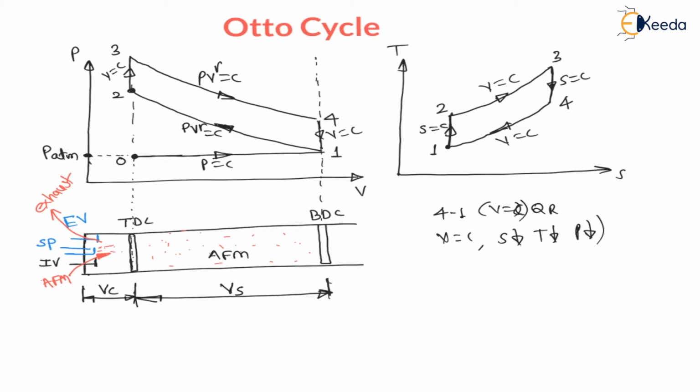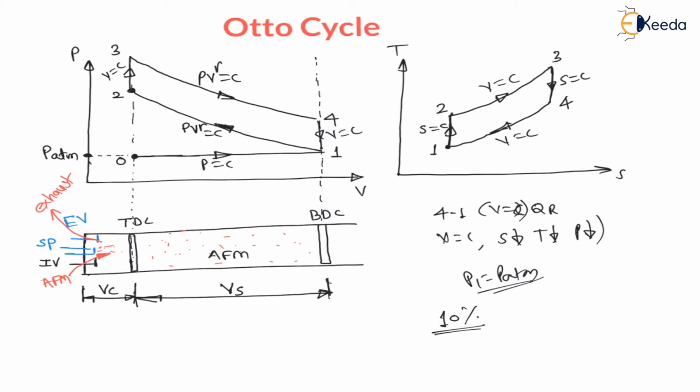Now my dear students, whenever the piston is at BDC and state 1, 4 to 1, at 1 pressure is equal to atmospheric pressure, and the piston is again at BDC. Inside this piston cylinder mechanism the remaining 10% exhaust gases are there, while 90% exhaust gases are removed from 4 to 1 at BDC.